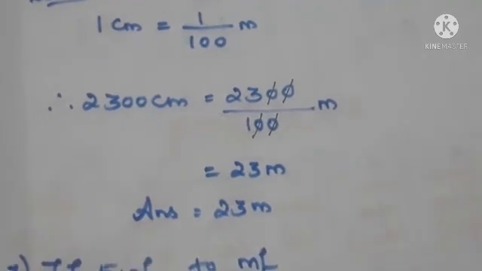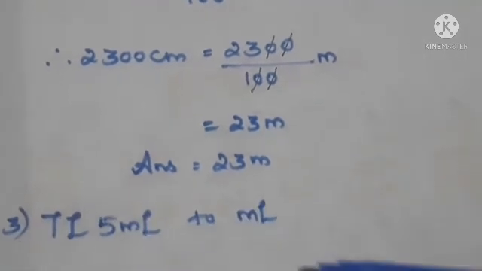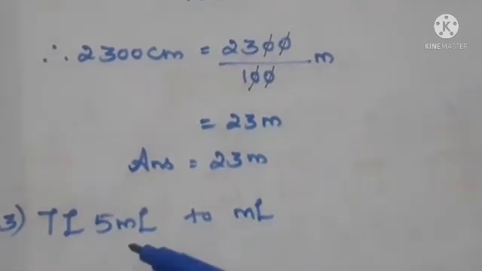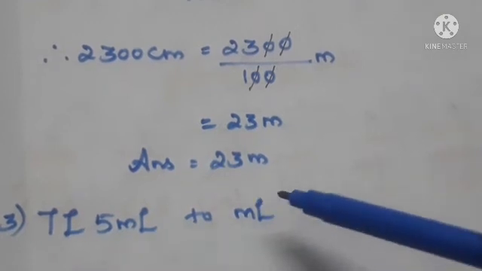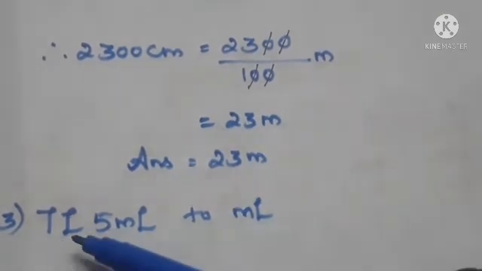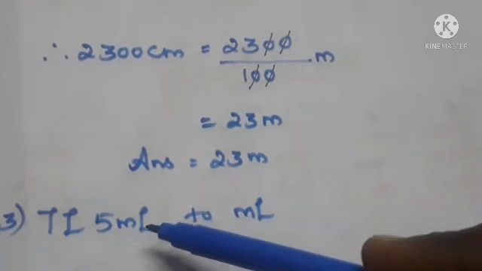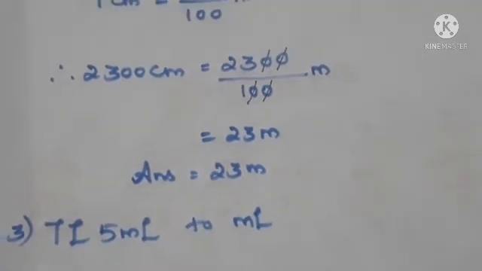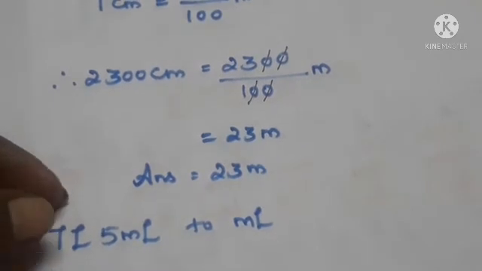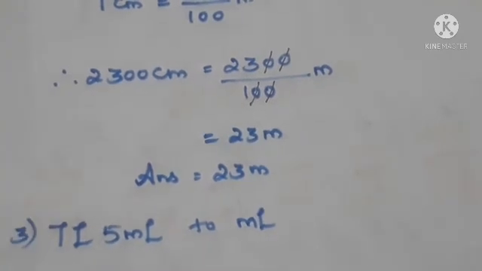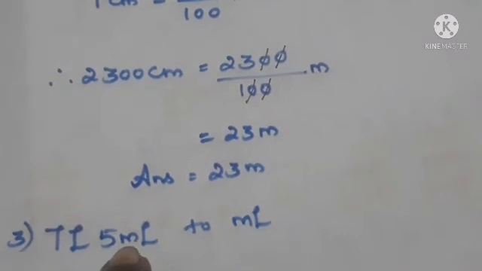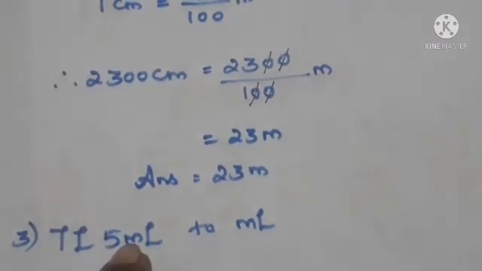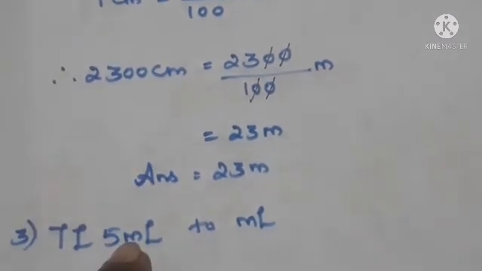Then the third question: we have to convert 7 liter and 5 milliliter to milliliter. We have 7 liter and also 5 milliliter, and we have to convert to milliliter. Listen carefully, the 7 liter is there. We have to convert the liter only to milliliter. Here we already have 5 milliliter, so no need to change this because it is already in milliliter.